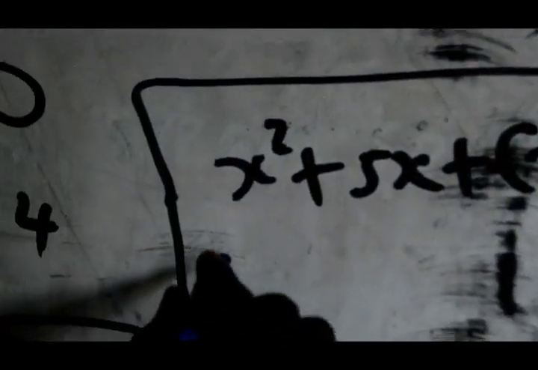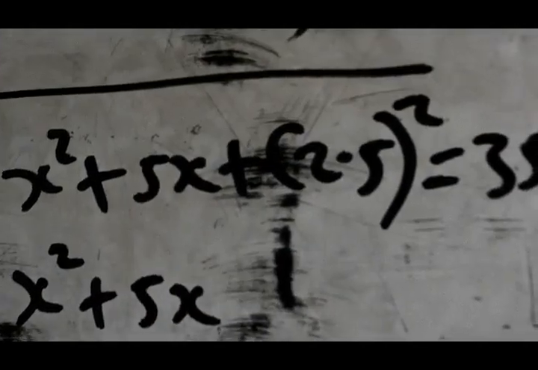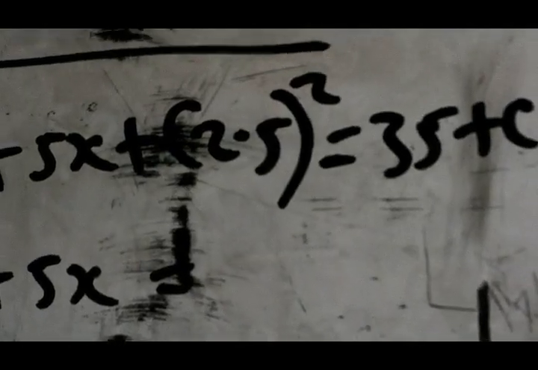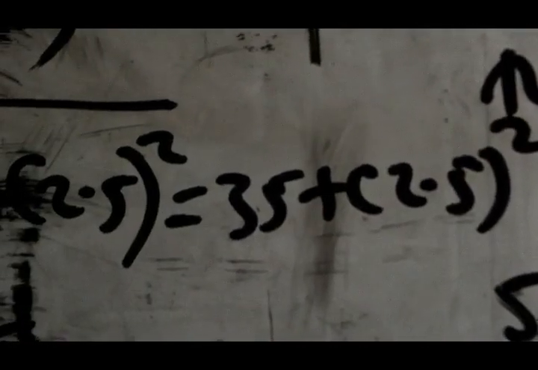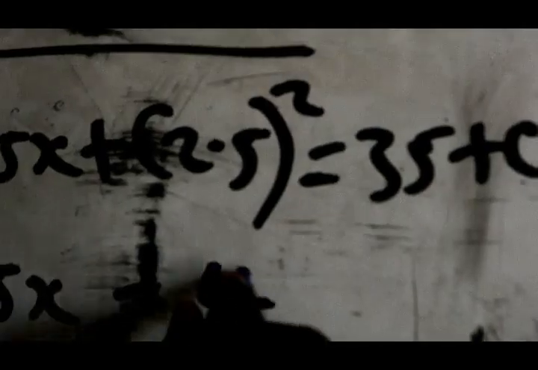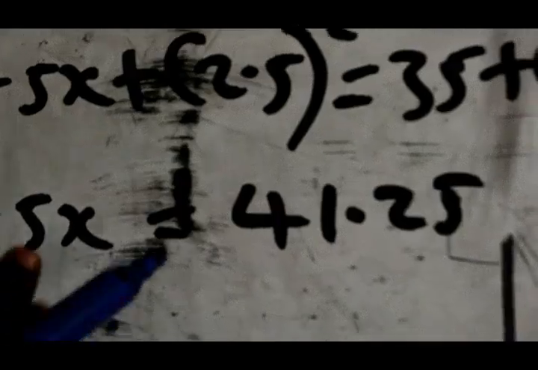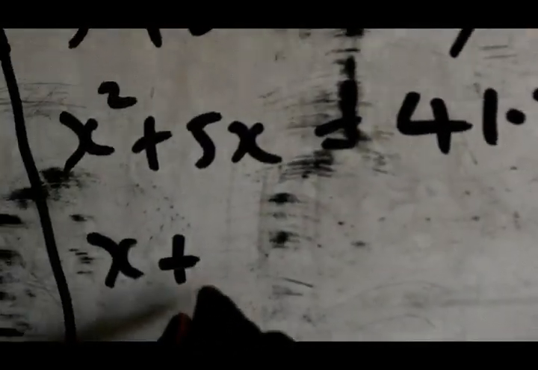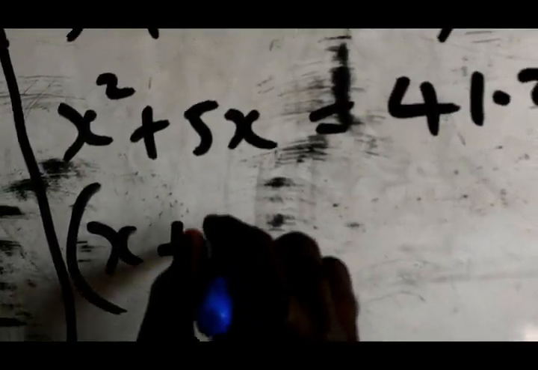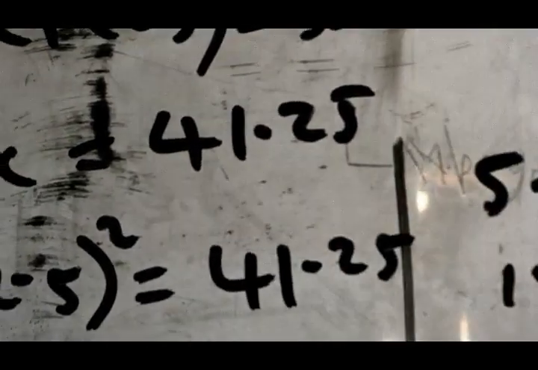In solving further, x squared plus 5x equals 35 plus 2.5 squared. 2.5 squared gives you 6.25. Plus 35, you have 41.25. Furthermore, you have to make this 2.5 come to this side. You see, x plus 2.5 all squared equals 41.25.